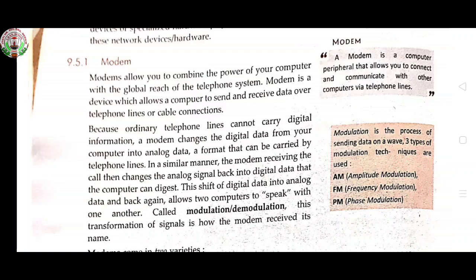This shift of digital data into analog data and back again allows two computers to speak with one another, called modulation and demodulation. Now, what is modulation? Modulation is the process of sending data on a wave. Three types of modulation techniques are used: AM, amplitude modulation; FM, frequency modulation; PM, phase modulation.